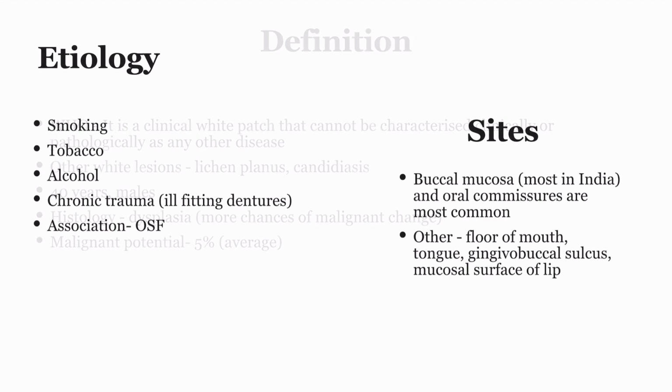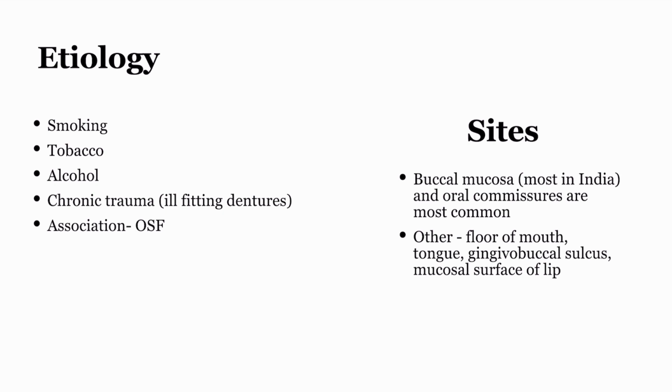So next will be the etiology, that is why this leukoplakia happens. It can happen due to smoking, tobacco, alcohol, and chronic trauma, that can be due to ill-fitting dentures when these are put in the teeth. These can also produce it, and it is very much associated with oral submucous fibrosis, which we will be covering in another lecture. So the sites will be the buccal mucosa.